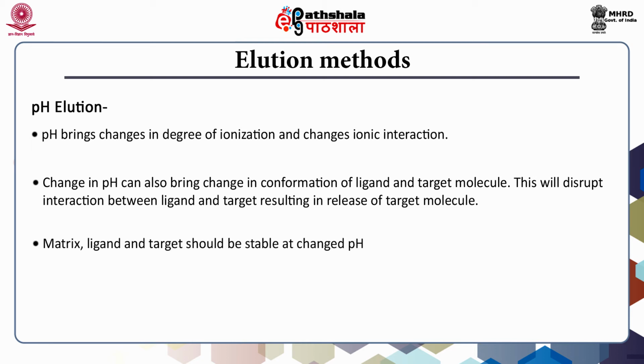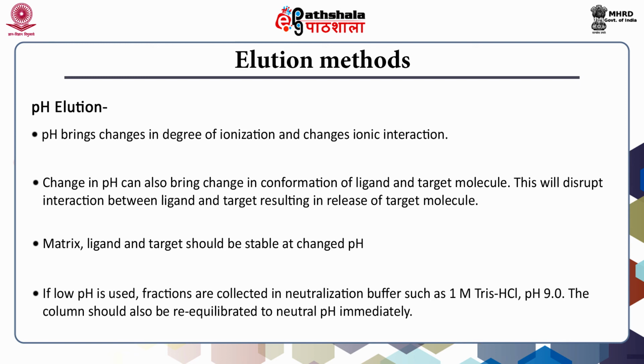Matrix, ligand, and target should be stable at the change in pH. If pH is low, fractions are collected into a neutralizing buffer such as 1 molar Tris-HCl. This brings the pH of the fraction to the neutral pH range. The column should also be re-equilibrated to neutral pH immediately.